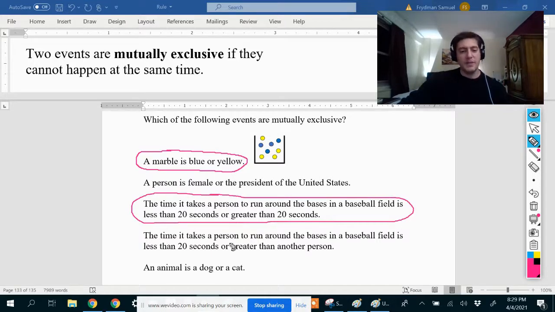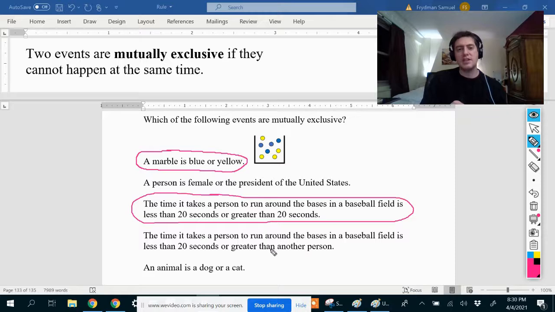Next example, the time it takes a person to run around the bases in a baseball field is less than 20 seconds or greater than another person. So the first person, one outcome is that the first person ran around the bases in less than 20 seconds, and the other outcome is that that person ran around the bases and it took him more than it took another person.